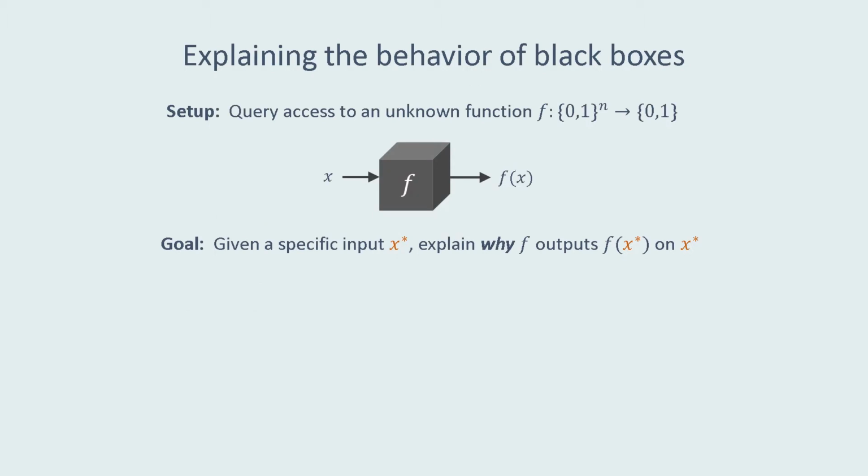In this talk, we are given query access to some unknown Boolean function f and some specific input x star, and we want to generate an explanation for f's output on x star. Now there are many different ways you might formalize this notion of explanation. We'll be talking about one specific formalization.